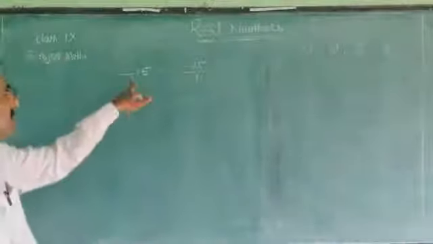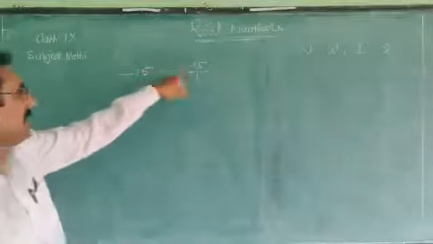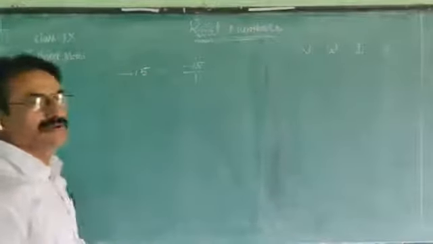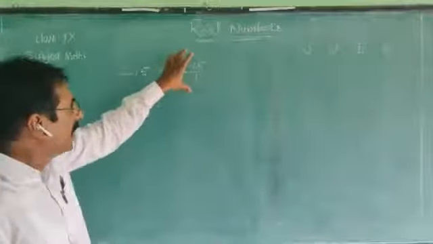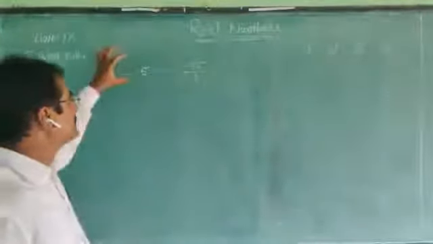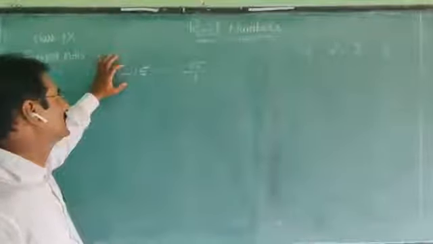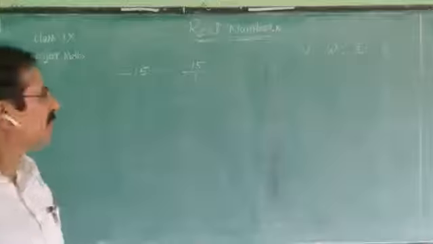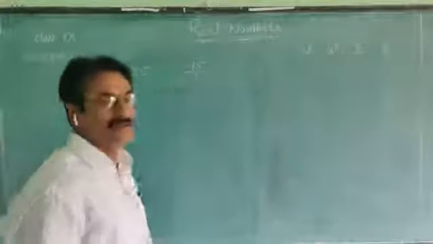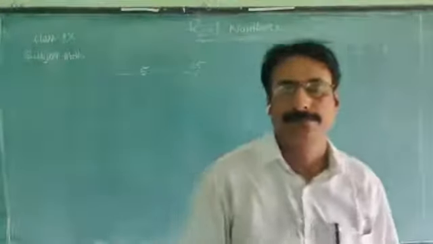The value remains the same. Either this one or this one, both are equal. Now, when we express minus 15 as minus 15 by 1, it is a rational number.